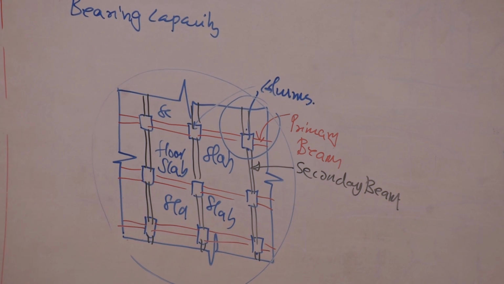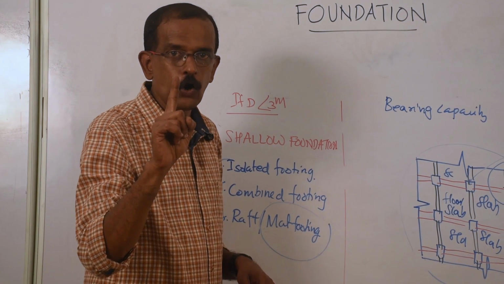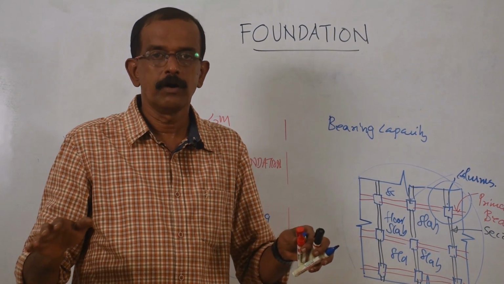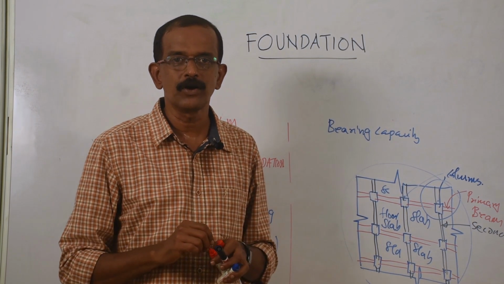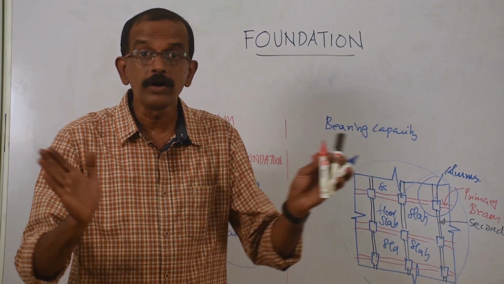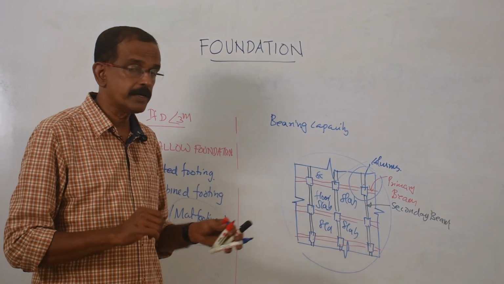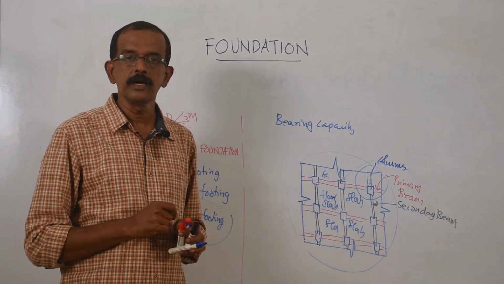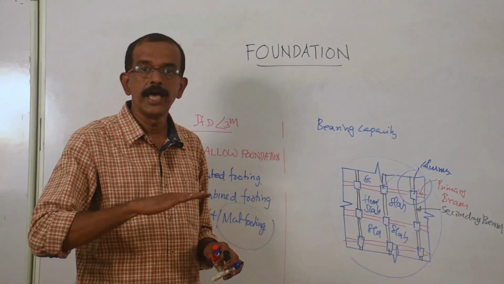So these are the 3 types of shallow foundation. Isolated footing, that is the foundation given for a single column. It may be simple, that is one footing, it may be stepped or it may be sloped. If 2 or many columns are accommodated in a single footing, it is called combined footing, based on the shape of the top view, rectangular or trapezoidal combined footing. And finally, raft or mat footing. It is recommended if the load is very high and the bearing capacity is less or there is variation in the bearing capacity. The entire area is covered by columns, beams and slabs.